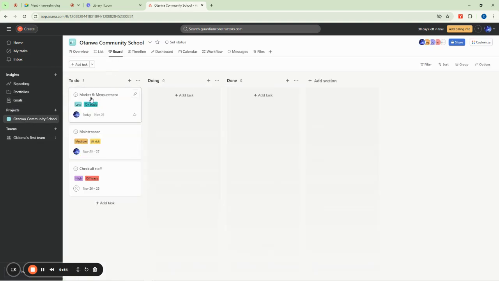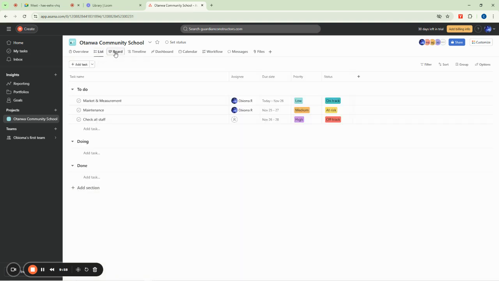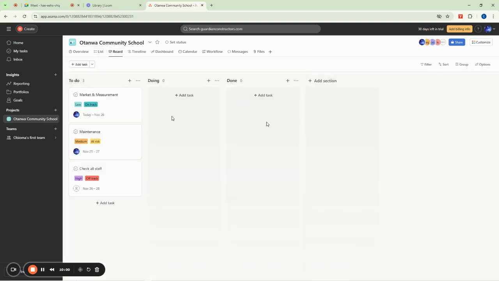This one here is a board, but I'm going to work with the list because this one is quite simple. This is just something where you come here and say, maybe today I have to do these three things. I have to go to the market, I have to do maintenance, I have to check that all staff are okay. So whenever you start any one of them, you can drag it down and move it to this doing. When you move it to doing, it will be there.